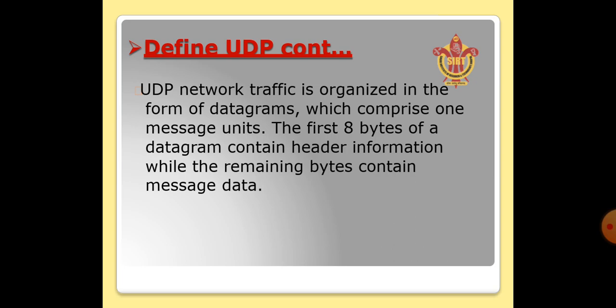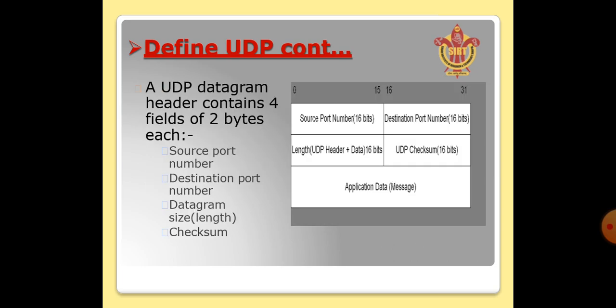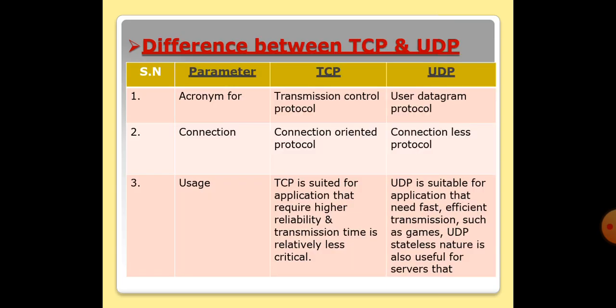The first 8 bytes of a datagram contain header information, while the remaining bytes contain message data. This is the overall frame format of the UDP protocol. It contains a 16-bit source port address and a 16-bit destination port address. Then there is the length, which covers the UDP header and data. Then the checksum is used to detect errors, and last is the data which we have sent through the UDP protocol.